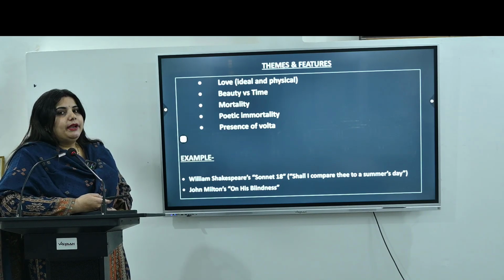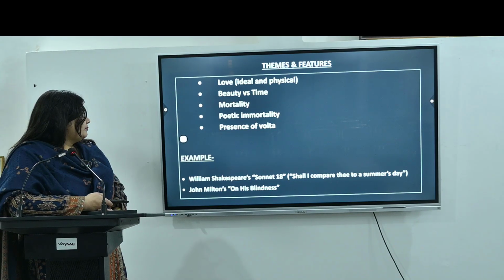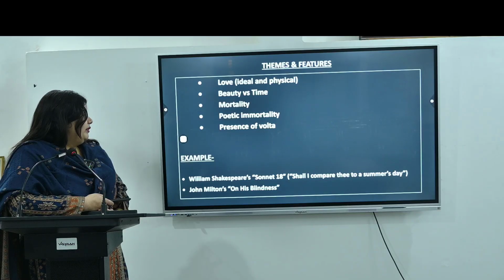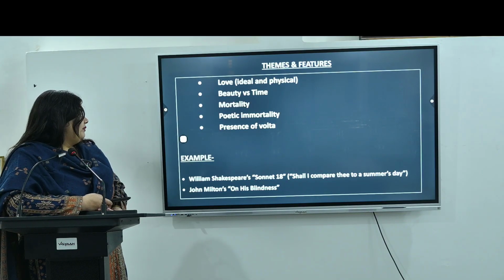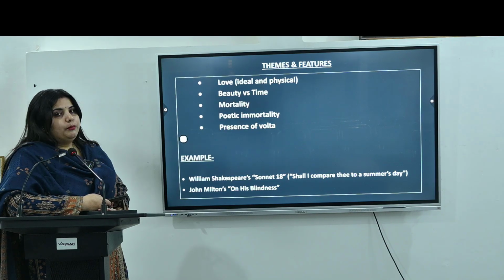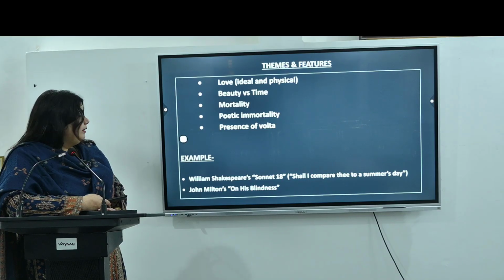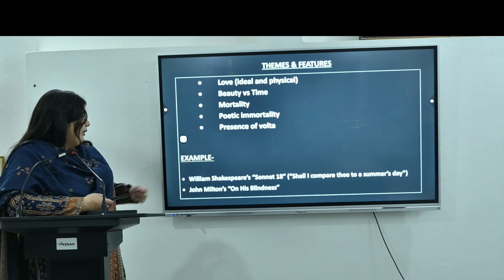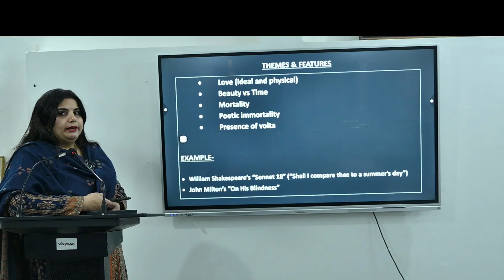So just keep in mind that this volta comes in the Petrarchan sonnet. We also have very fine examples of sonnet. The first one is sonnet number 18, Shall I Compare Thee to a Summer's Day, composed by William Shakespeare. Then we have this poem, John Milton's On His Blindness.